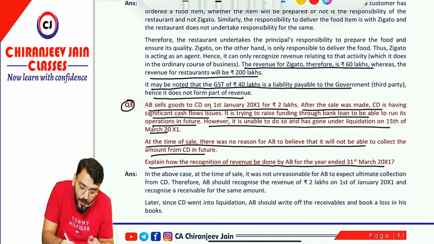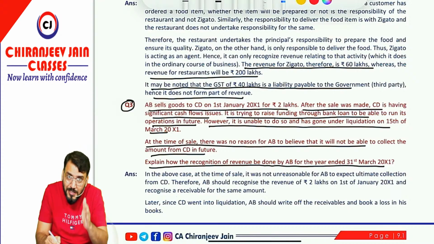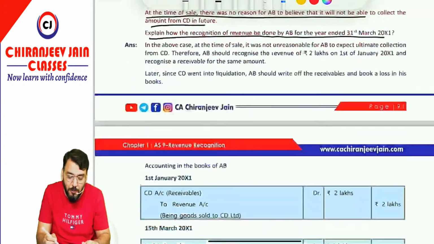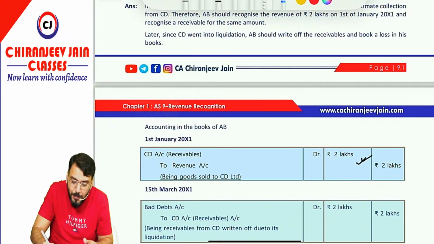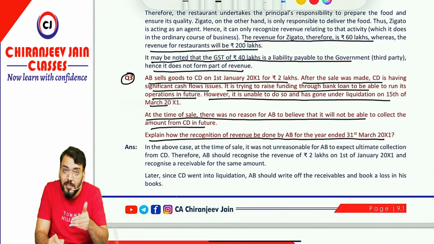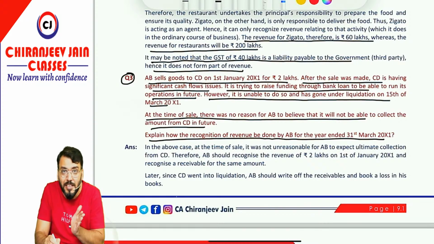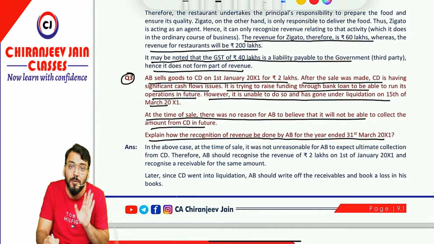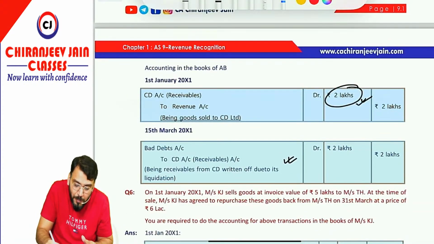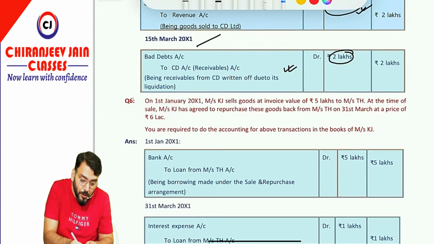Can you say on 1st Jan 2001, because all the conditions for revenue recognition for sale of goods were satisfied, therefore revenue is recognized on 1st Jan 2001, and therefore they will pass one journal entry: receivable account debit, revenue 2 lakh. But there is a subsequent uncertainty regarding the ultimate collection on 15 March. So on 15 March they will create a separate provision without adjusting the amount of revenue. Therefore the journal entry will be bad debt debit, receivable credit, 2 lakh on 15 March.